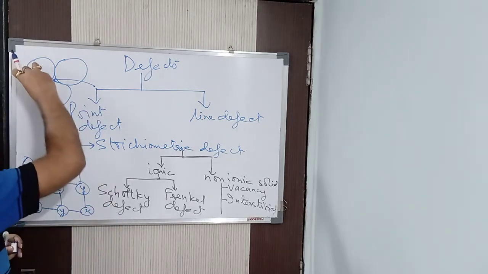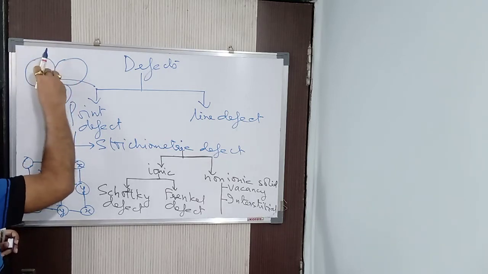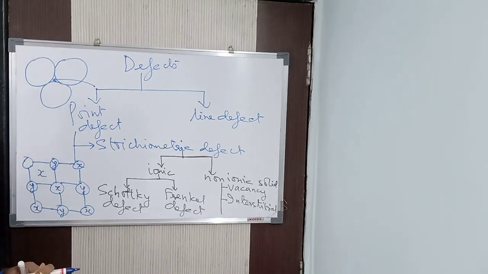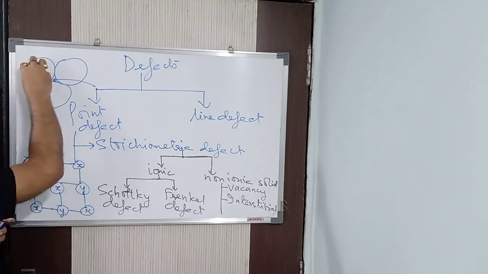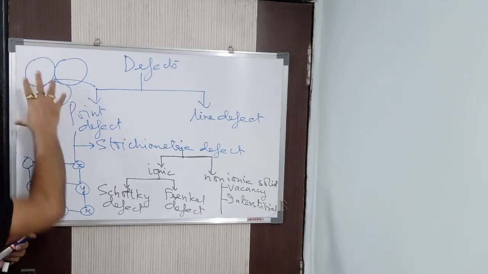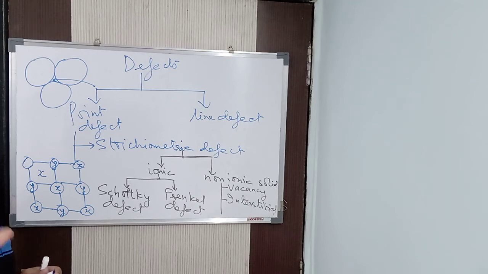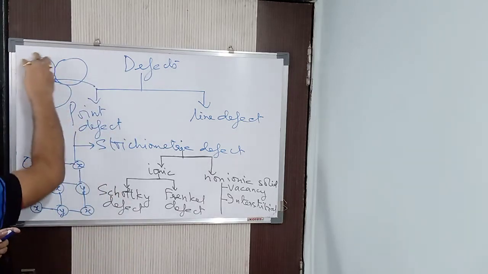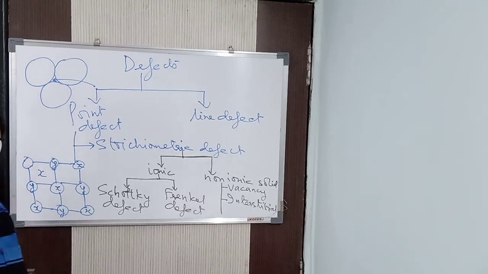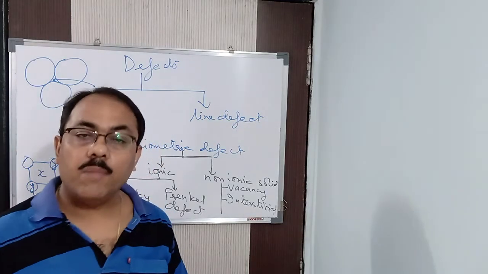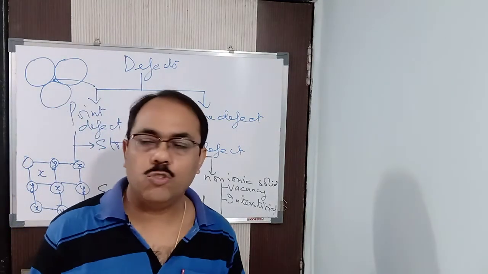So when the atom is missing from the lattice site, it is occupying the interstitial sites. You might be wondering how a big atom can be lost and occupy this small space. No, this is just an example I have given you here. I am not showing you the exact diagram. How can you show the exact diagram? Because when the atoms are arranged in a particular solid, it is arranged in 3-dimensional space, because solids are 3-dimensional, mind it. It is not 2-dimensional. A board is 2-dimensional in nature. So don't think a big atom cannot occupy such a small space. It is not possible to show it in the diagram.